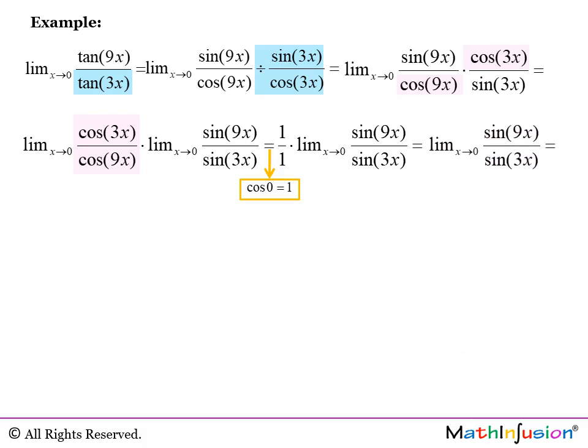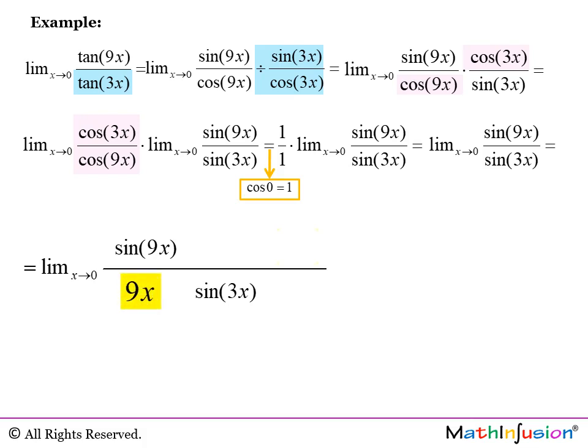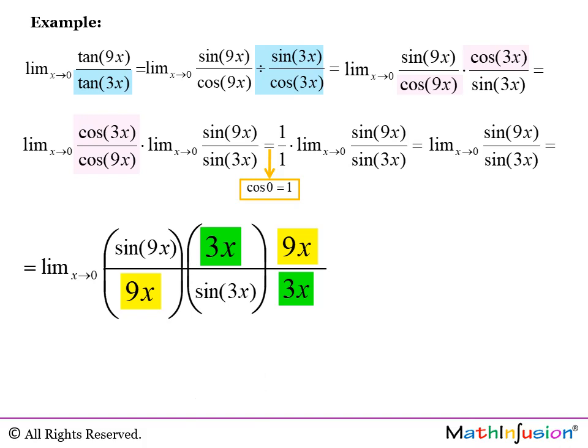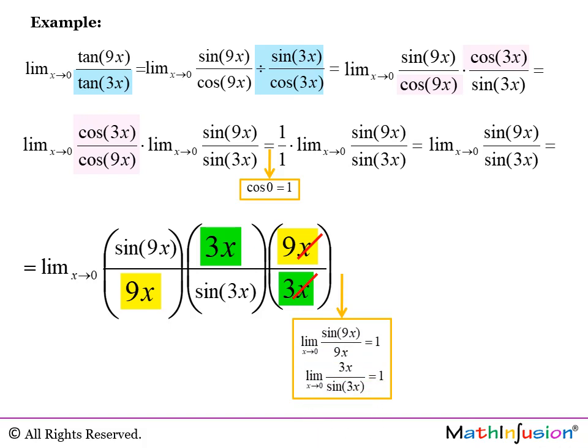Now I need to focus on the second limit, and I'm going to do as usual. Under the sine of 9x, I have to have 9x, so I also have to multiply by 9x. Above sine 3x, I should have 3x, which means that I also have to divide by 3x. And we are going to get 3 limits here. Cancel out. And as usual, the first two are just 1. And the third one is 9 over 3, which is 3.